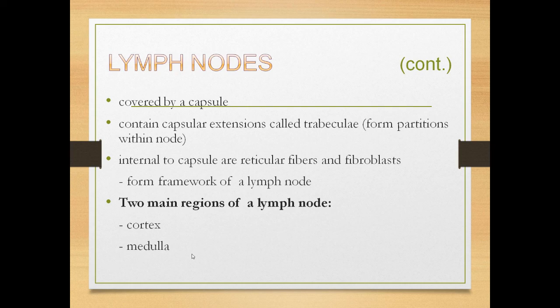The two main regions of the lymph node are the cortex and medulla. So we can see here the lymph node is covered by the capsule, and there are some structures that make partitions within the node, that we call trabeculae, and there are reticular fibers and fibroblasts that will make the framework of the lymph node, and the two main regions found in the lymph node are called cortex and medulla.